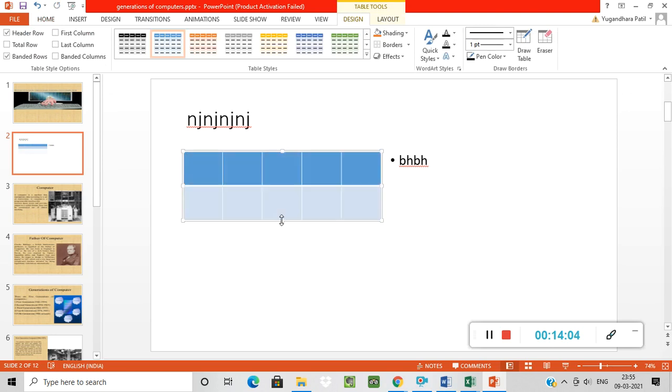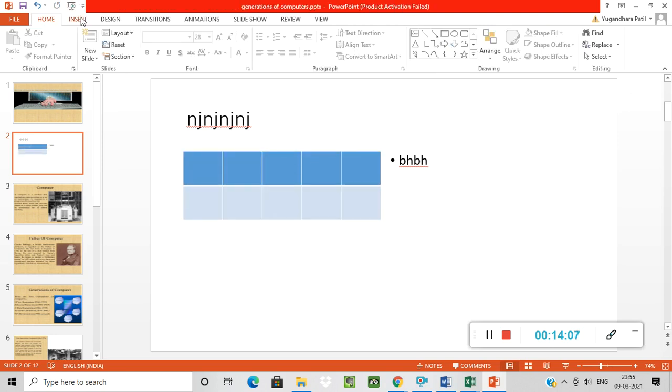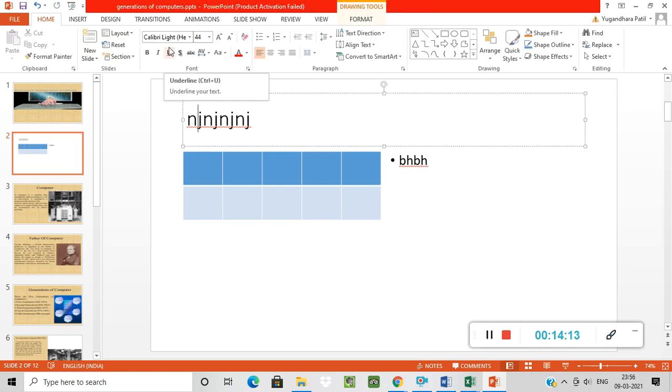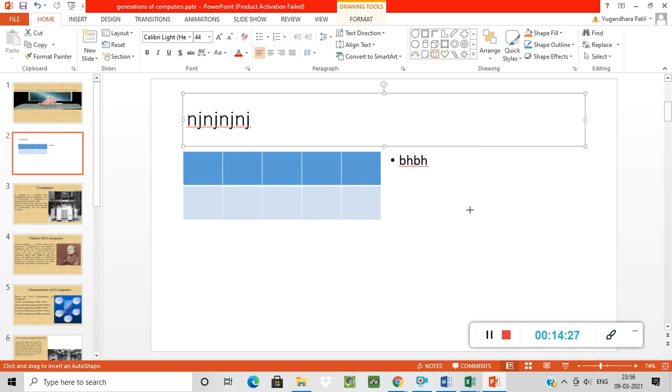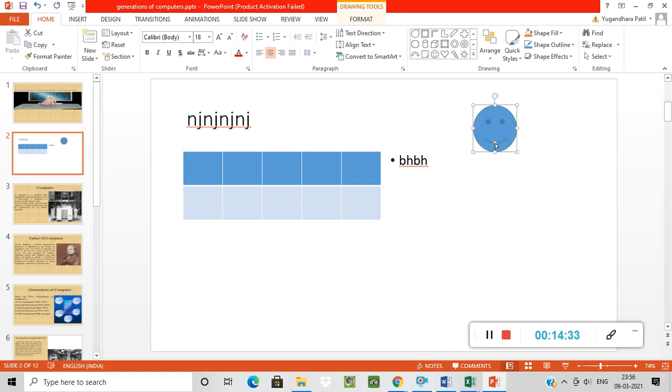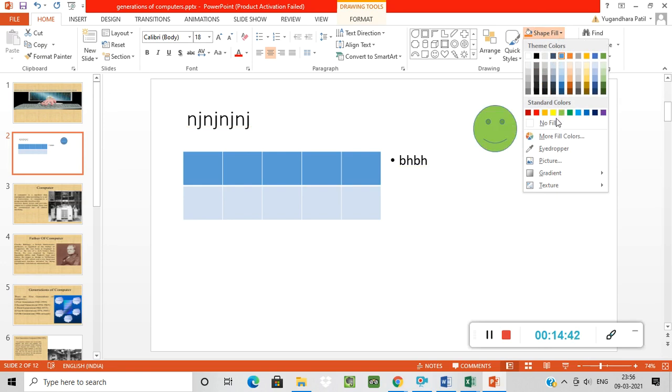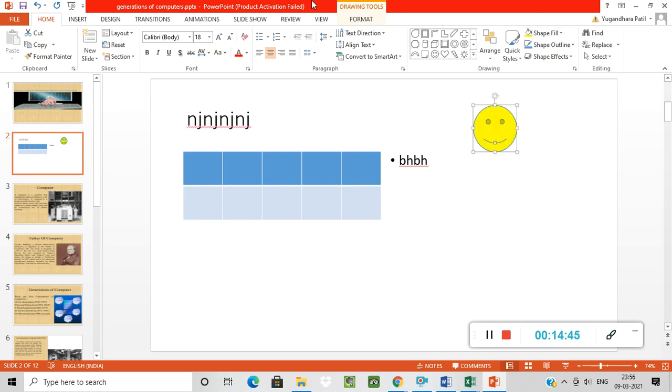Okay, home tab. For text, font option is available, paragraph option is available, drawing option is available, then all shapes are given over here. You can draw anything, smiley face is also given. See, you can select a face and draw over here. Okay, likewise you can do the color also. Shape fill, from here shape fill, these are the colors available here. Okay, likewise you can use PowerPoint for your presentation.